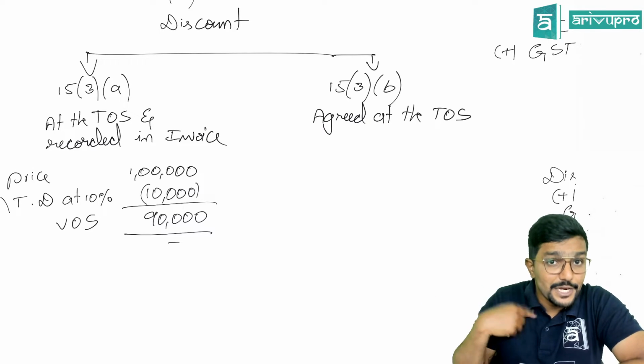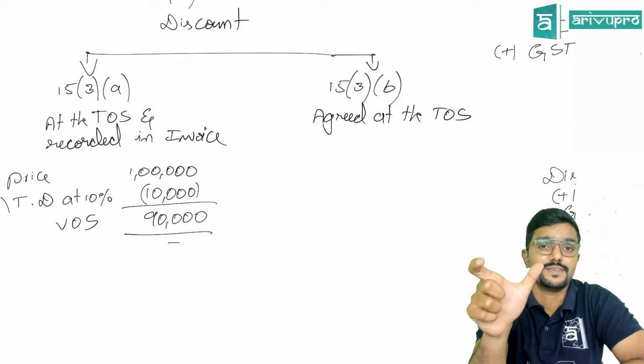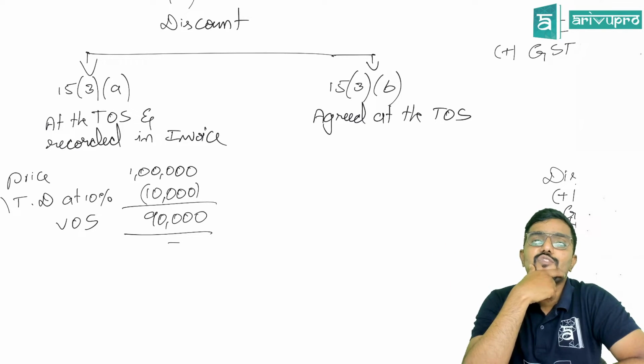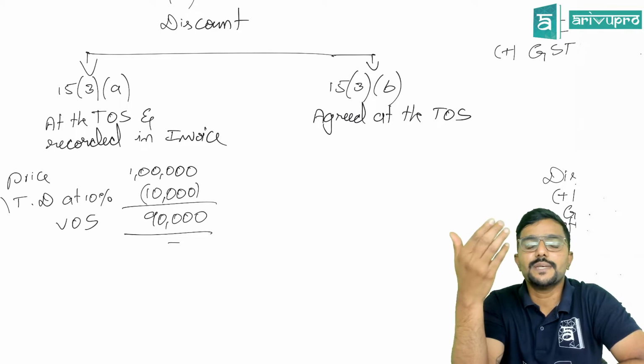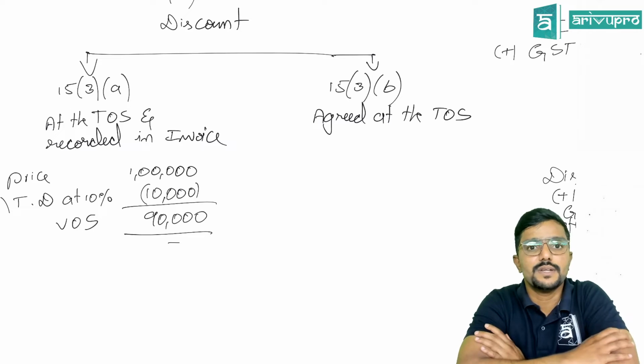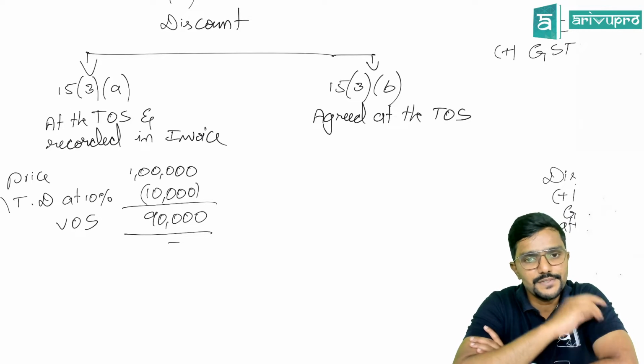Clear? But I should make sure that the recipient has reversed this 5,000. If he has already claimed the credit, he has to reverse this 5,000. Sir, when the recipient will claim the credit, the input tax credit and all, we will be learning in the next chapter. The next chapter is all about input tax credit. Clear, guys? Yes.